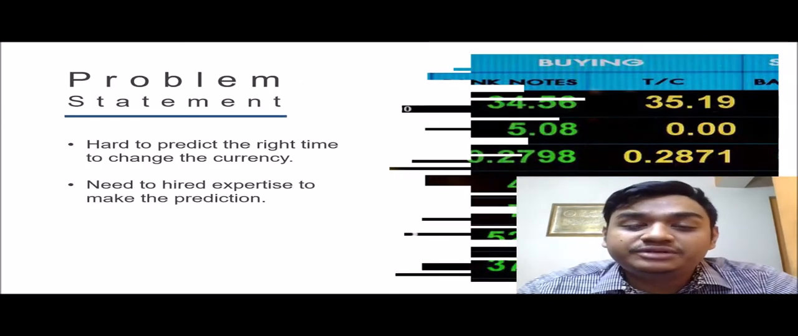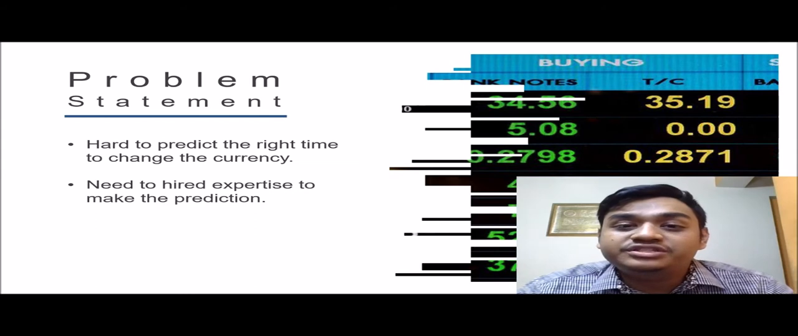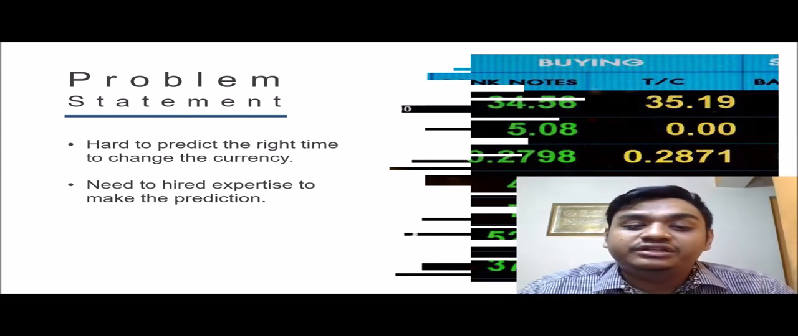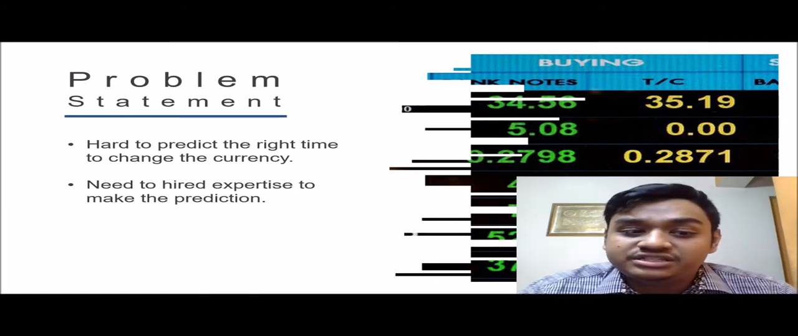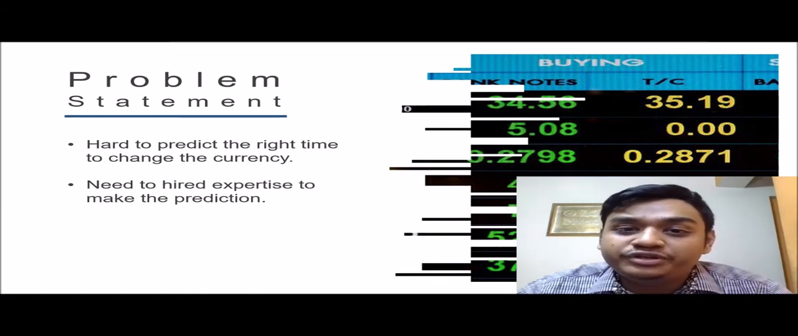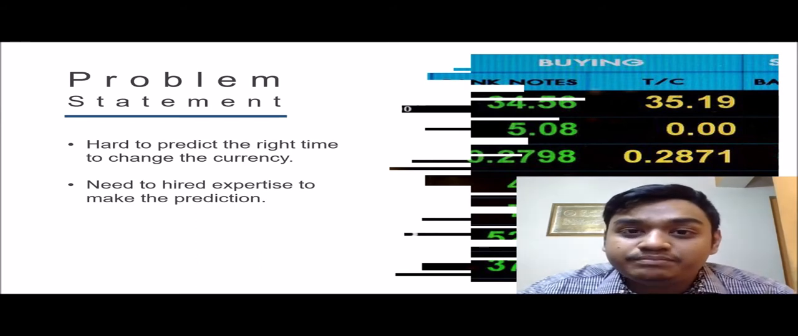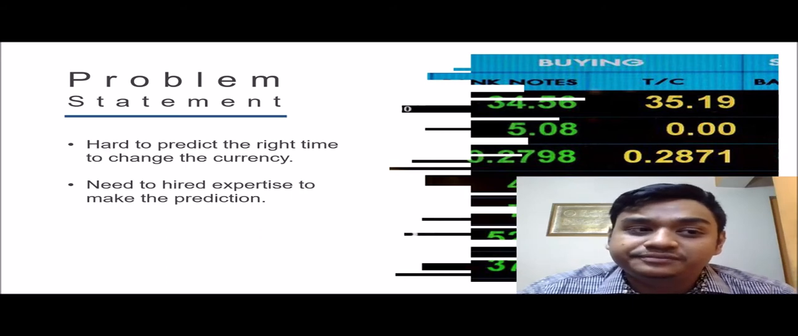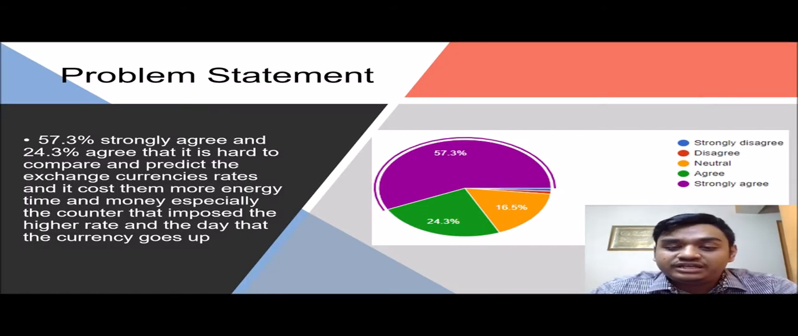There is a problem when we want to exchange the currency, which is it is hard to predict the right time to exchange. And if we want to predict, we need to hire an expert to make the prediction based on trends, historical data, and so on. To prove it, I have conducted a survey that has been answered by more than 100